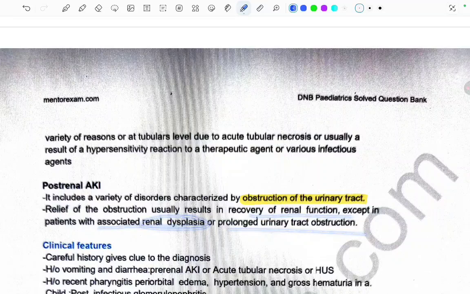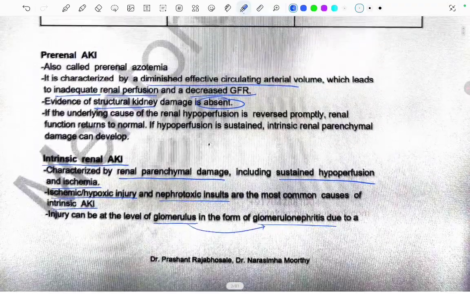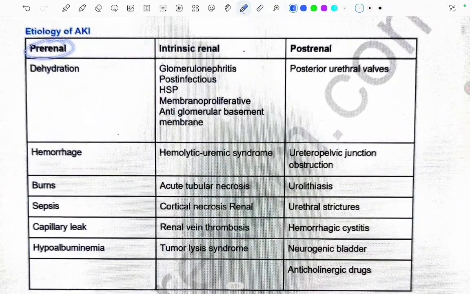So when the obstruction is relieved, renal function returns to normal, except in those patients. Okay, so this was all about the etiology of AKI, in which we read three causes: pre-renal, intrinsic renal, and post-renal.